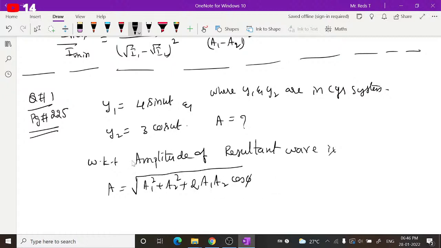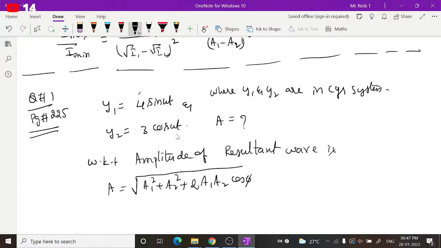Here A1 is 4 and A2 is 3. What is the phase difference? If both were sine functions, the phase difference would be 0. But this is sine and this is cos, so one is sine and the other is cos, which means the phase difference between them will be pi by 2. How can you say that?